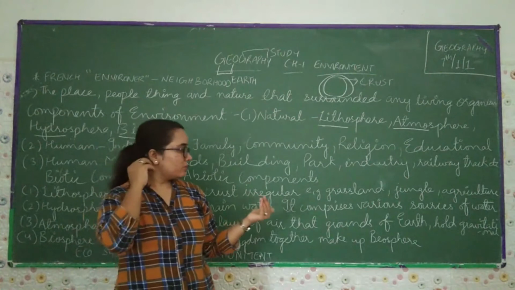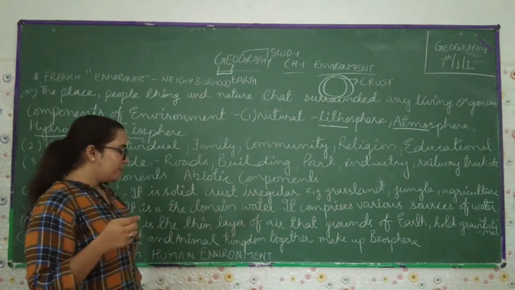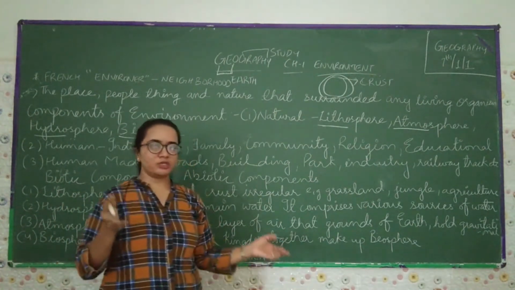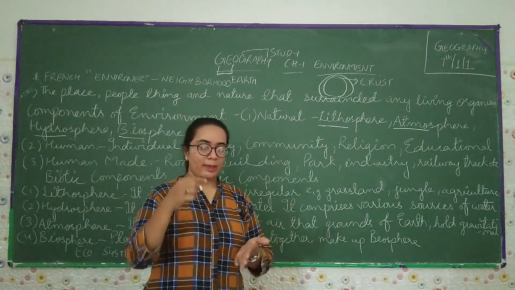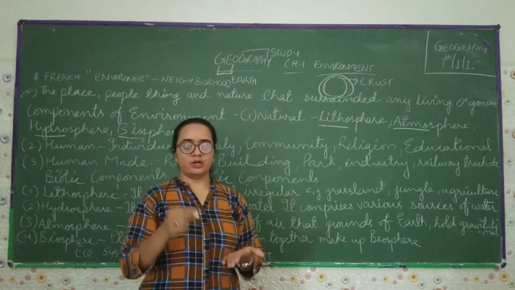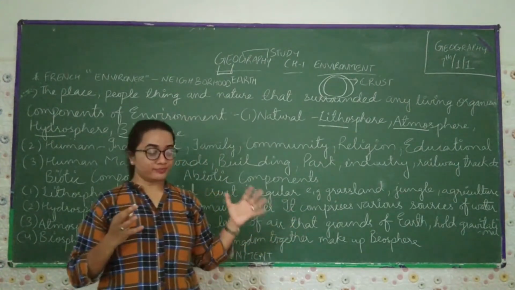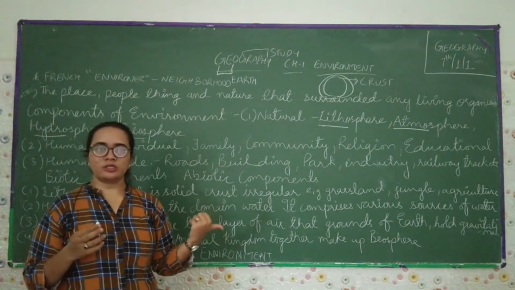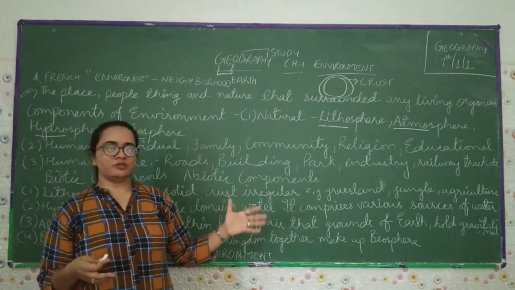Now we talk about the next one, that is the biosphere. Plant and animal kingdom together make a biosphere. Because they together make a biosphere, it is a narrow zone where plants, animals, humans, land and water meet with each other. Biosphere means a life or a living organism which makes a narrow zone. This is what we call the biosphere.